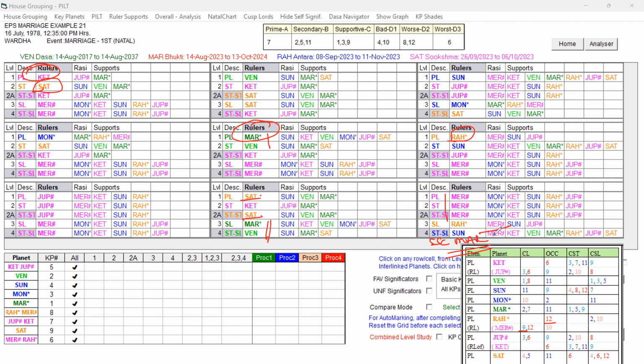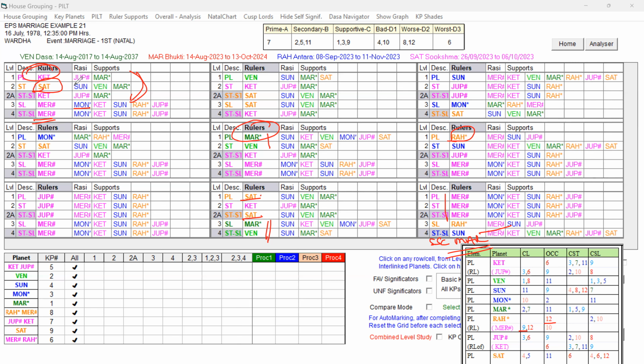This is also not very strong, because among the planets, we are trying to find which planets are free from the unfavorable key planet of the Dasa Lord, and have the strong favorable key planets which are supporting the Dasa Lord, making the Dasa Lord supportive: Mars, Venus, and Sun, and Mercury being the ninth lord having got the support. Because of the second marriage, we are taking this Mercury. That Mercury is playing a role, and Sun is playing, Mars is playing. So Mercury is comparatively better than this Saturn.